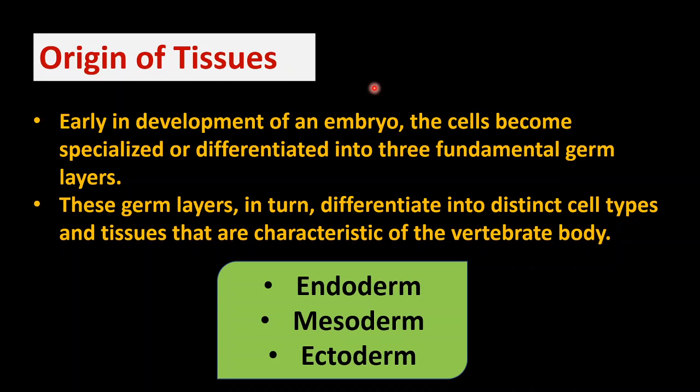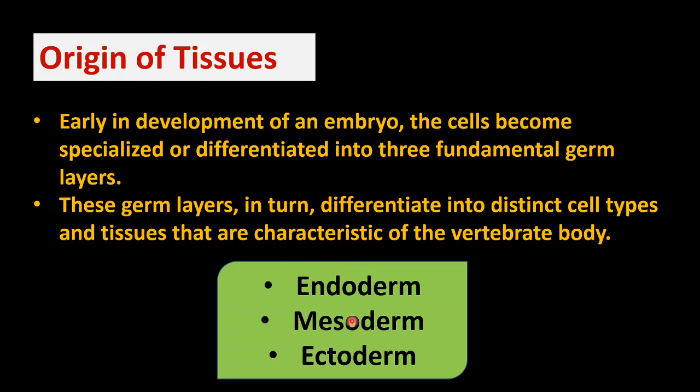Cleavage is different from meiosis, and in which terms it is different, we'll see in our later sections also. So then, in the early development of the embryo, the cells become specialized, they differentiate themselves. Differentiation का meaning ये है कि वो अपने आप को specialize कर लेते हैं into three fundamental germ layers, right? Three fundamental germ layers कौन सी हैं? We have endoderm, we have mesoderm, we have ectoderm.